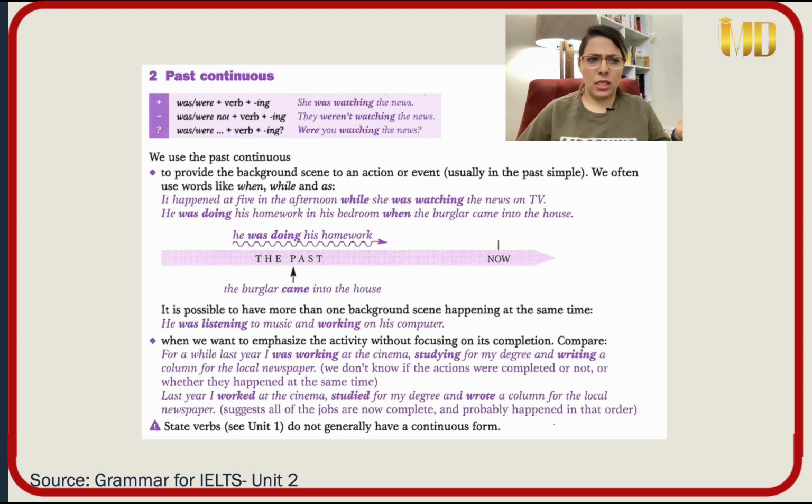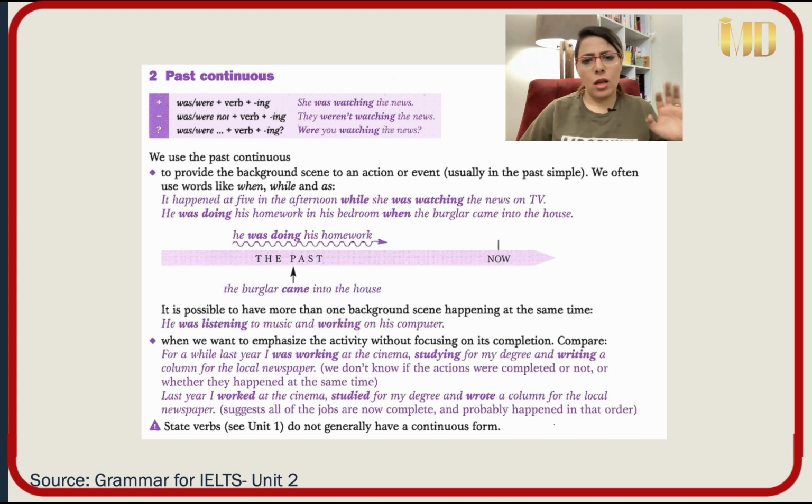I wasn't, for example, walking. She wasn't walking. He wasn't walking. When we want to make a question, we add was or were at the beginning of a sentence and we say, was she walking? Was he walking? Was it running? Were you watching? So, and for answer we say yes, I was, yes, they were, no, they weren't, and things alike.